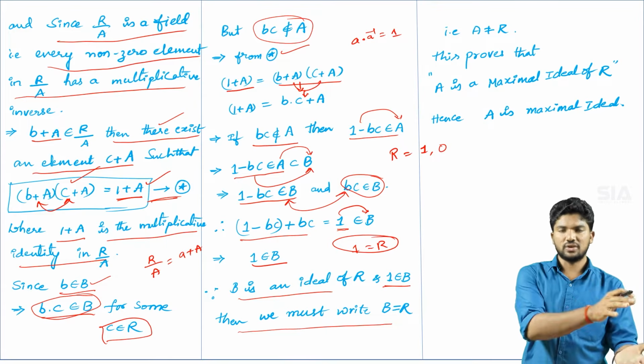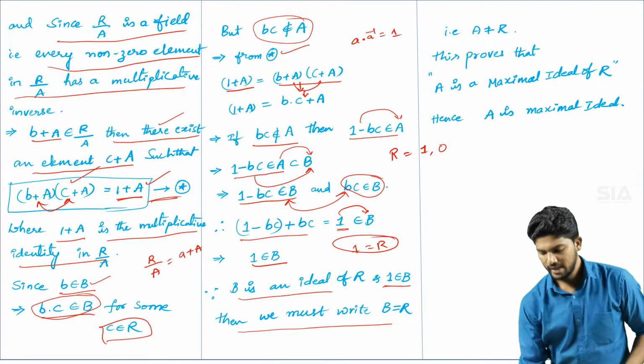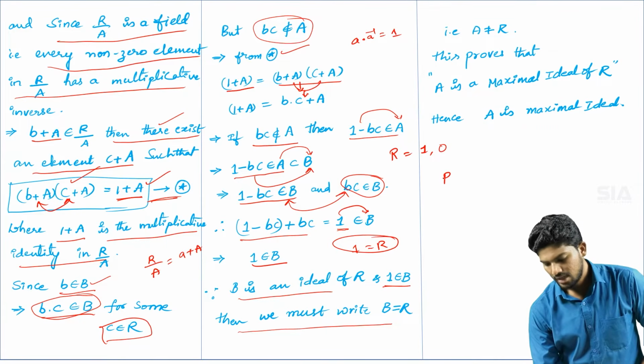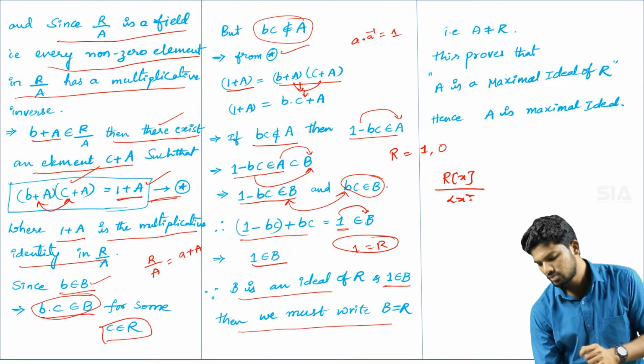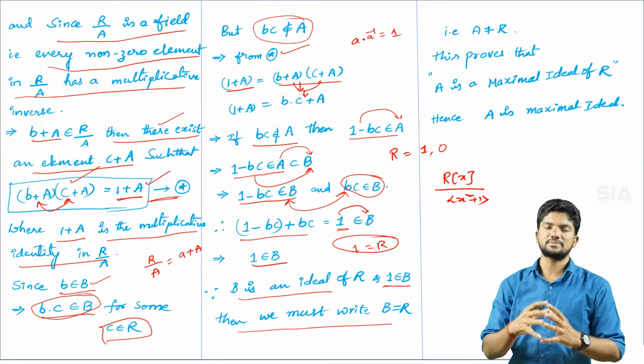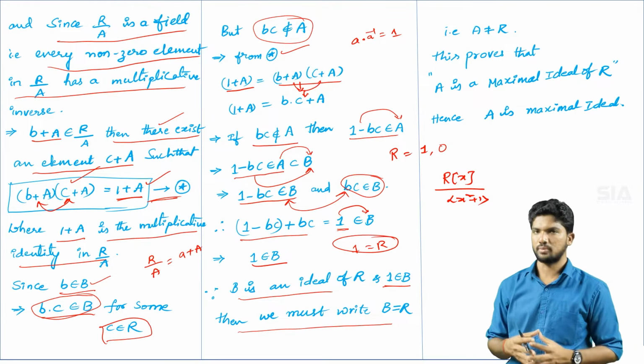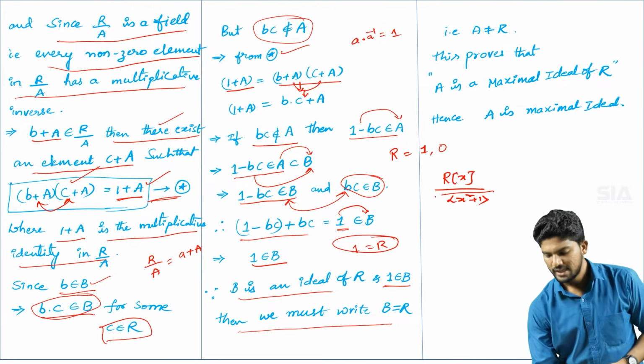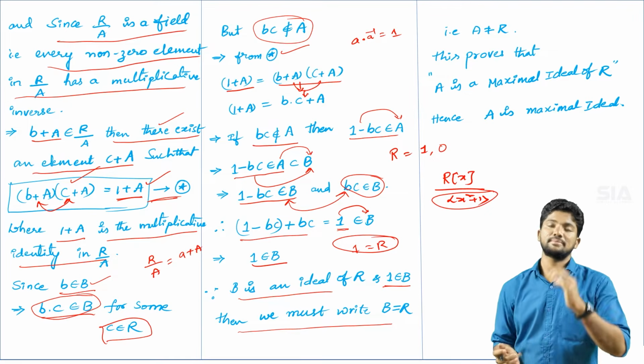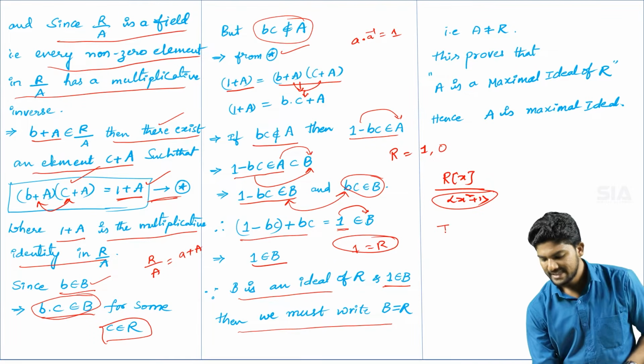In the previous lecture we discussed one problem on the ring of polynomials. We had to prove that the ring of polynomials modulo the principal ideal x square plus 1 is a field, where we proved that the principal ideal x square plus 1 is a maximal ideal.